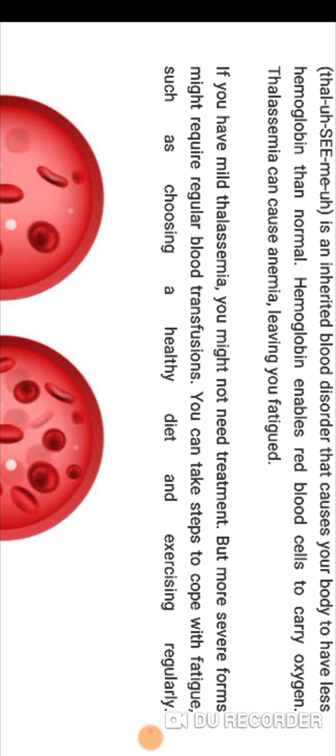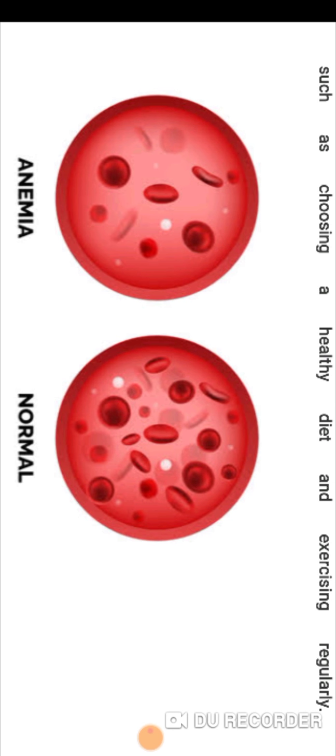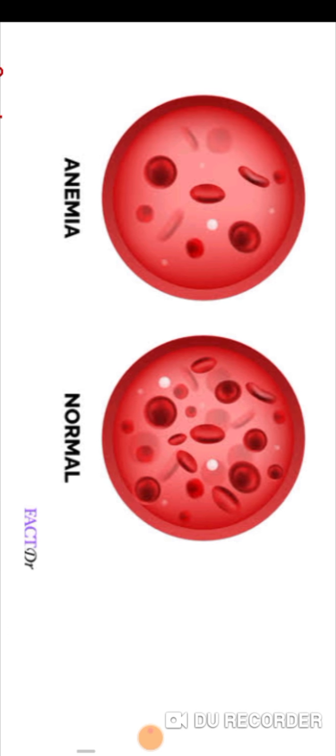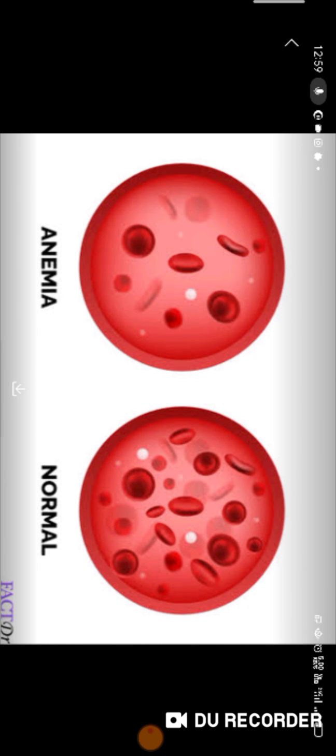If you have mild thalassemia, you might not need treatment, but more severe forms might require regular blood transfusions. You can take steps to cope with fatigue, such as choosing a healthy diet and exercising regularly. Okay, and this is anemia, the first is anemia and the second one is normal.